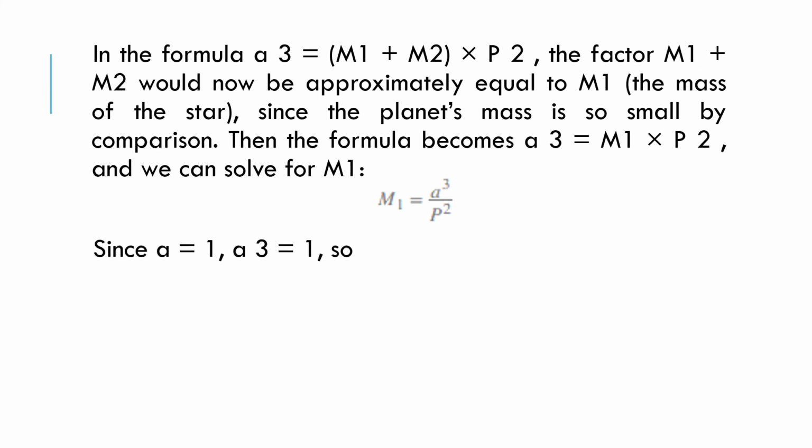Since a is equal to 1, or a cubed is equal to 1, we have m1 equals 1 over p squared, which is equal to 1 over 0.71 squared. So we have 1 over 0.5 equals 2. So the mass of the star is twice the mass of our Sun. Remember that this way of expressing the law has units in terms of Earth and the Sun, so masses are expressed in units of the mass of our Sun.